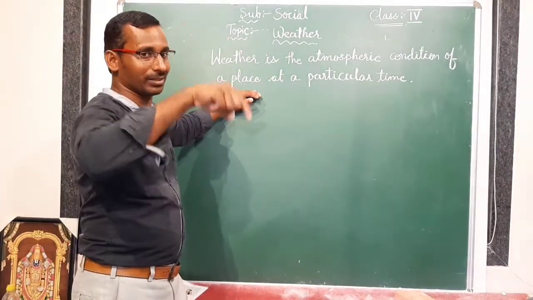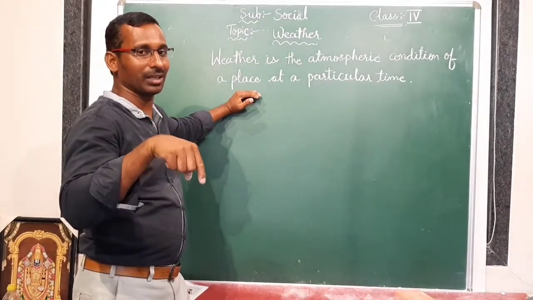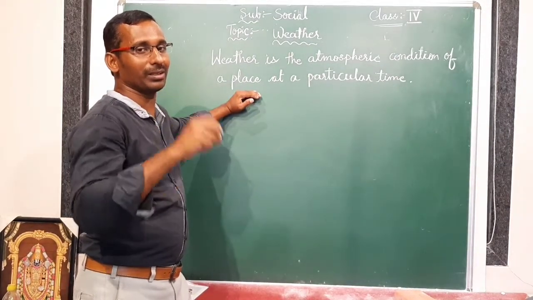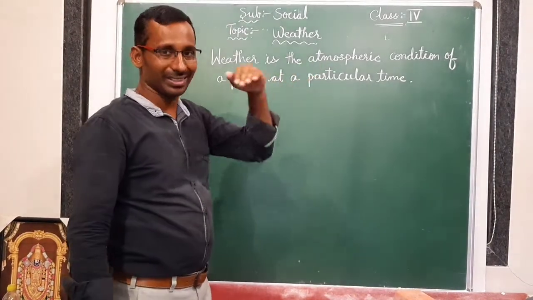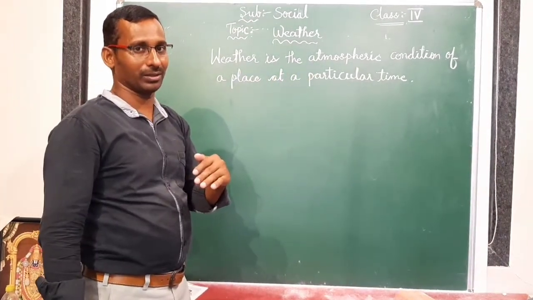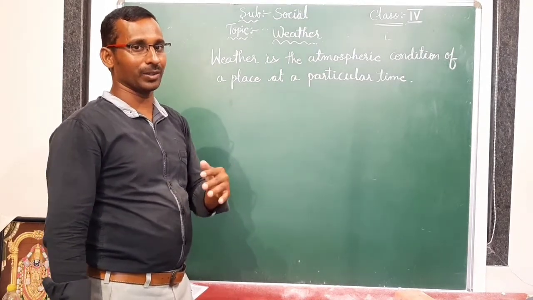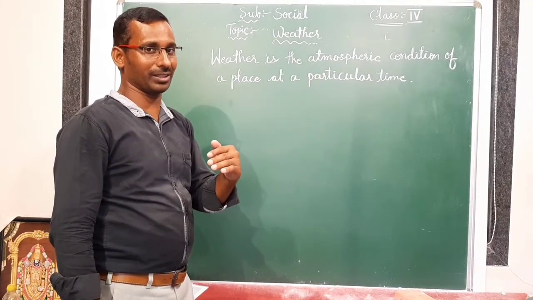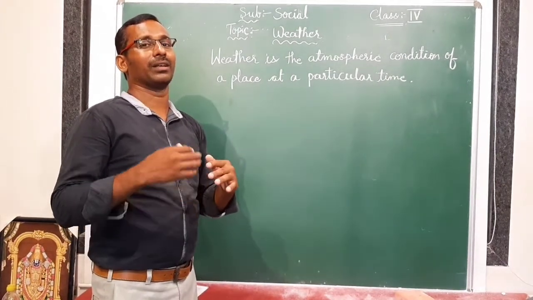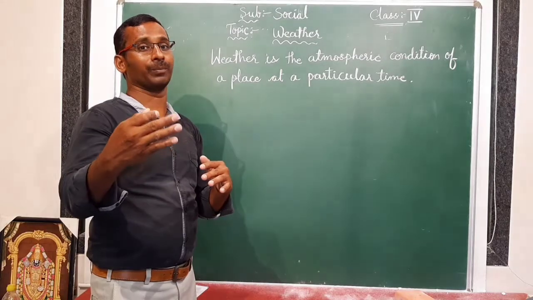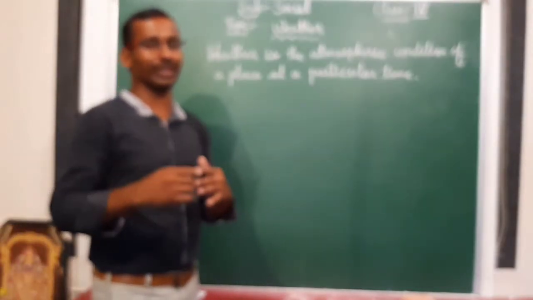Now this is one place. How is the atmospheric condition here? Now it is a little bit hot. That is at a particular time: now 12 o'clock or 1 o'clock or the morning session. Early in the morning it is cool. Slowly sometimes it gets hot, sometimes rainy, sometimes wind is blowing.